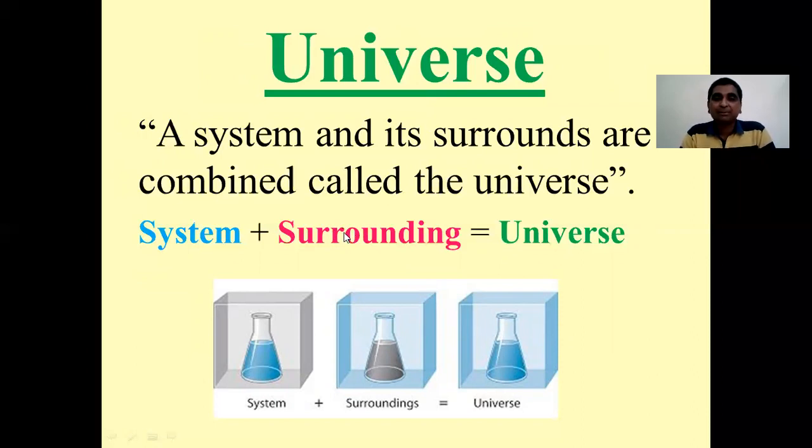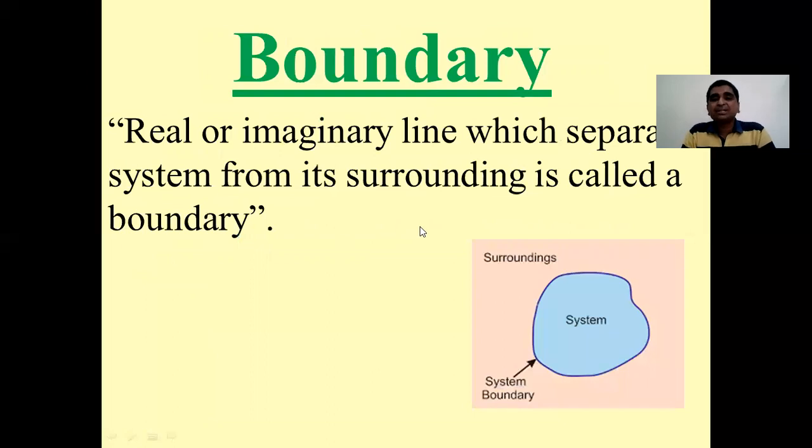Surrounding is the portion of the universe other than the system which can exchange energy and or matter with the system. And the third term, universe, is nothing but the combination of system and its surroundings. Then the next definition is of boundary.